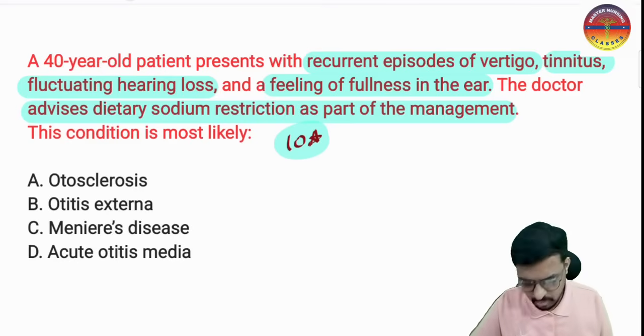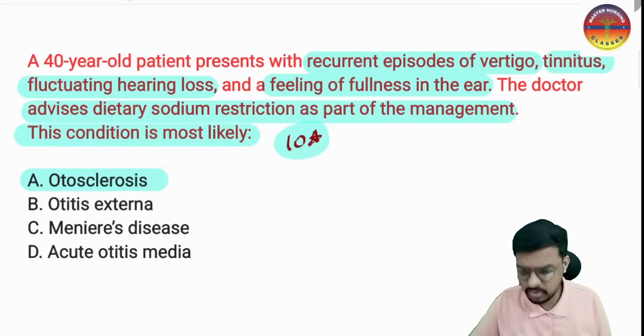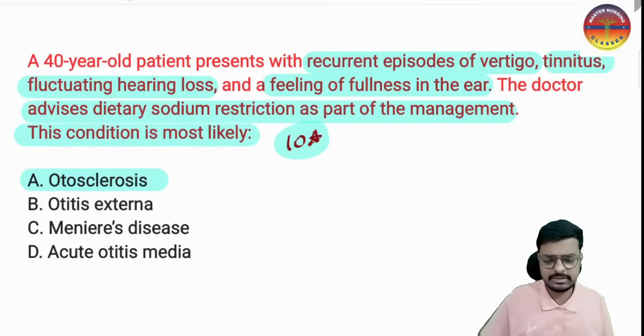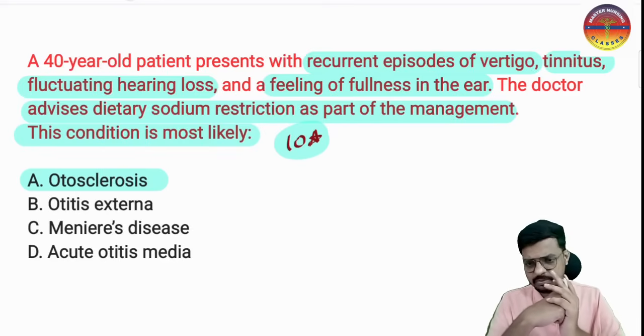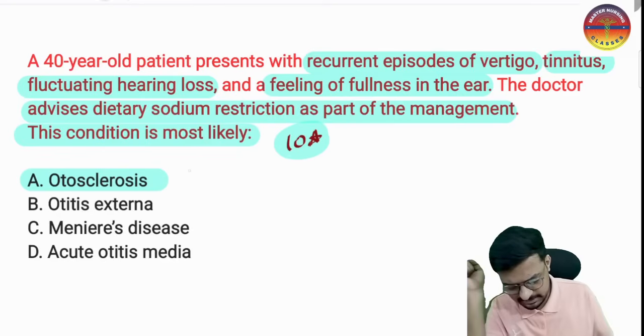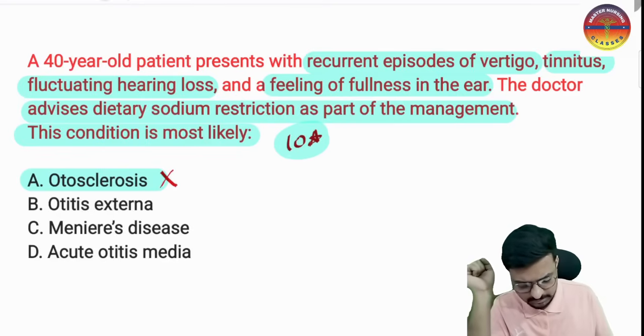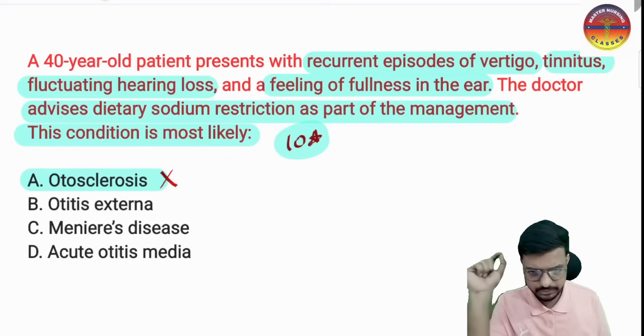So the doctor is advising dietary sodium restriction to manage this condition of vertigo, tinnitus and hearing loss. What is this condition most likely? What can we call this one? Option A, otosclerosis. I just discussed otosclerosis. There is fixation between the oval window and the footplate of the stapes bone. In otosclerosis we have seen the Schwartz sign and stapedectomy as the management. So this is not related to this question. I am eliminating option A.